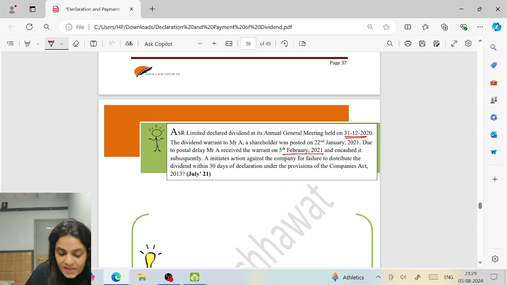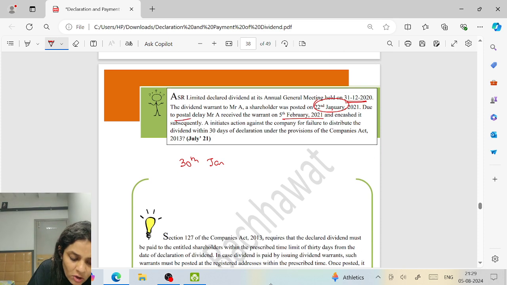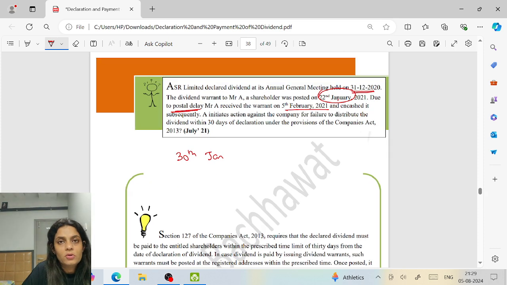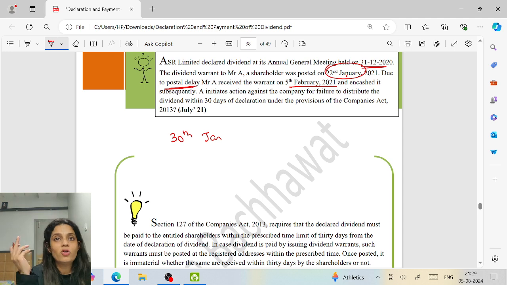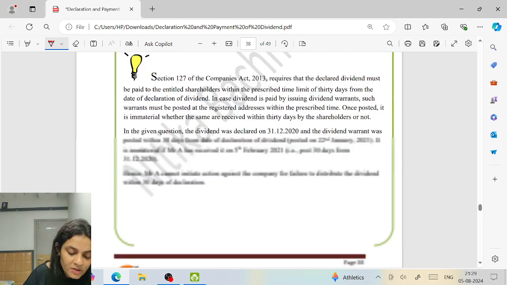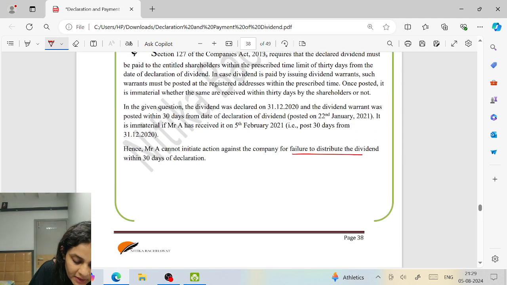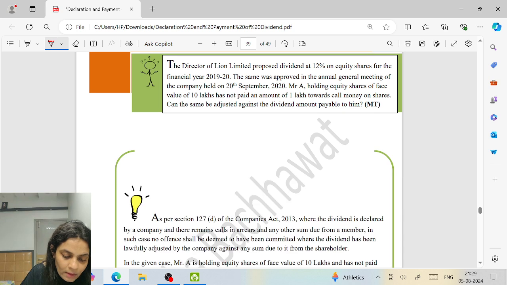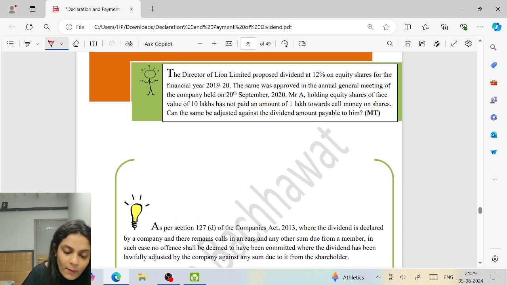So from 31/12, it should be done by 30th Jan. They did it on 22nd Jan and it was the fault of postal delay. So it is a reason other than the fault of the company. So can he initiate actions against the company? No. The directors of Lion Limited proposed a dividend at the rate of 12% on the equity shares for the financial year. The same was approved in the annual general meeting of the company held on 20th September.